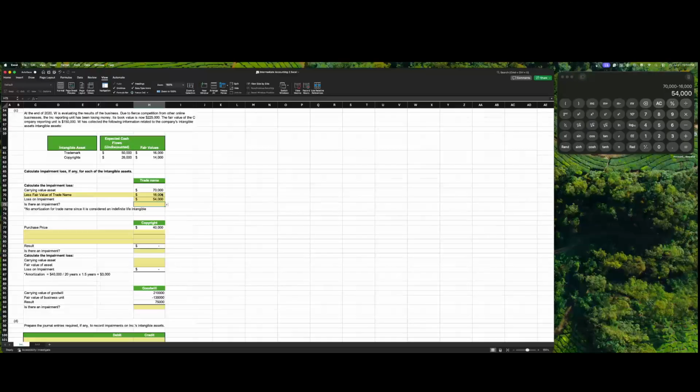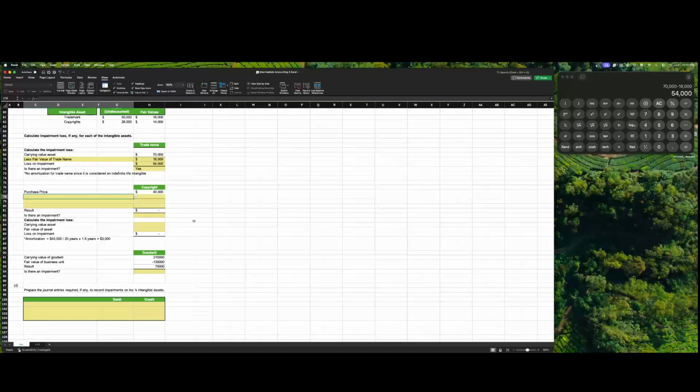Because the carrying value is higher than the fair value, there is in fact a loss on impairment. With a carrying value of 70,000 and a fair value of the trade name of 60,000, the loss on impairment is 10,000. So yes, there is a loss.